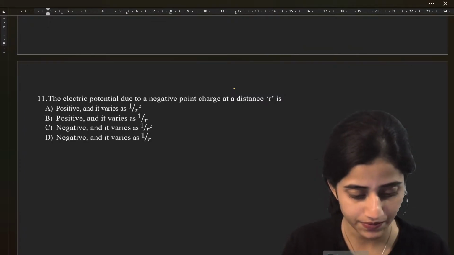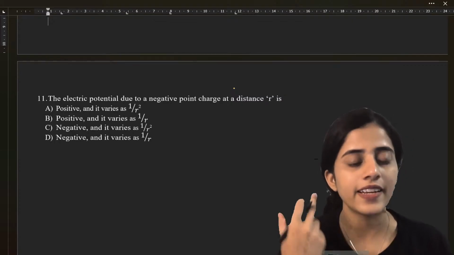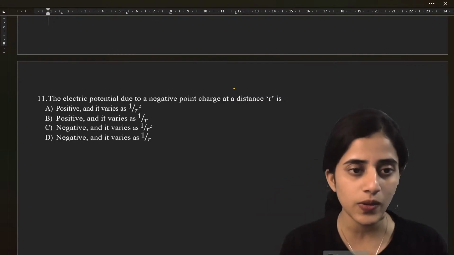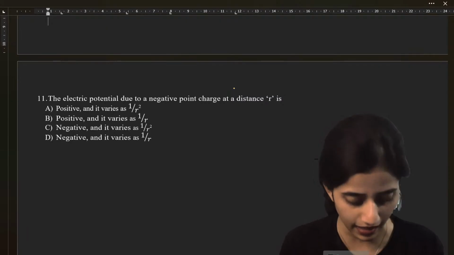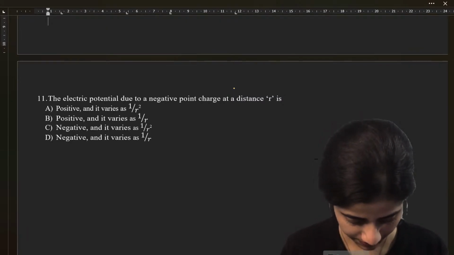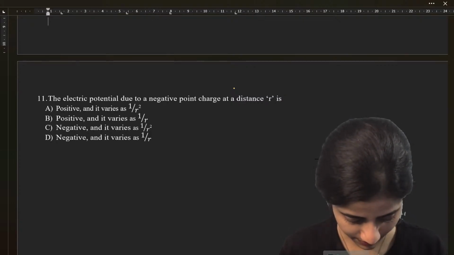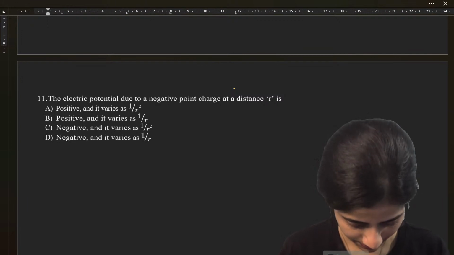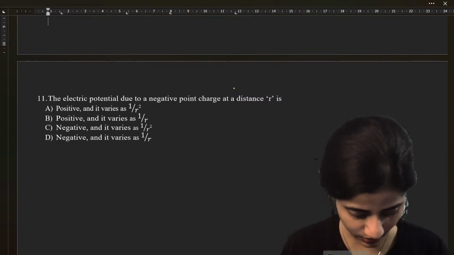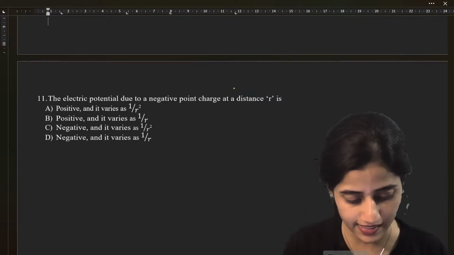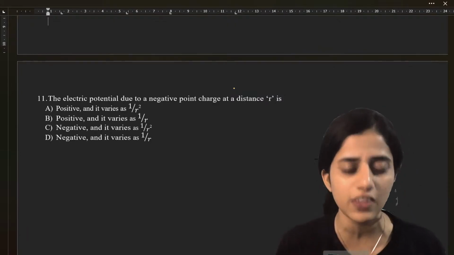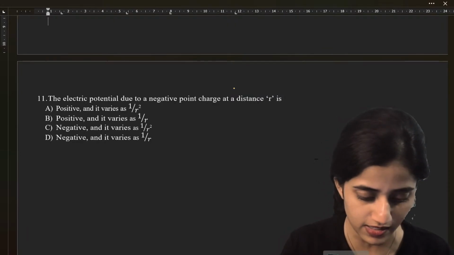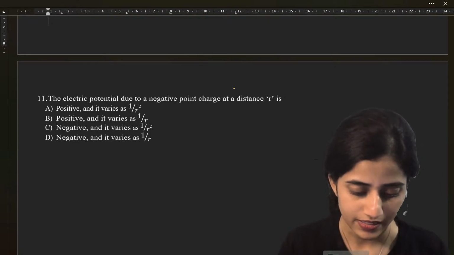What is the answer? Is it positive and varies by 1 by r square, or varies by 1 by r? Negative varies by 1 by r square. Negative varies by 1 by r. What is the answer? D. Okay, Alex says it's D. Anybody else? Alex is the only one. Okay, so many are giving me C. Murugesh says it's C.